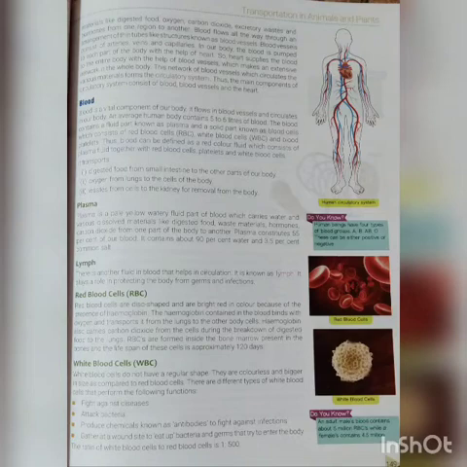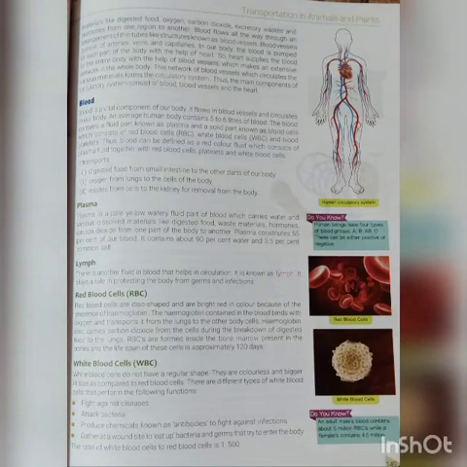Now students, the average blood in our human body is about 5 to 6 liters. It contains a fluid which is called plasma, and it also contains a solid part which is called blood cells. So there are three types of blood cells. One is the red blood cells, another is the white blood cells, and the third is the blood platelets.